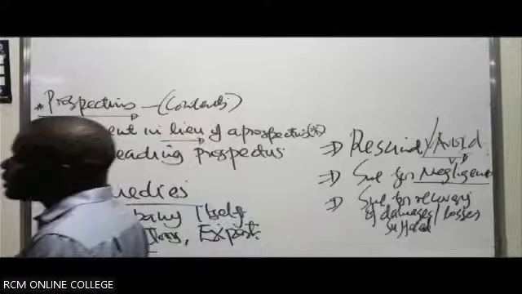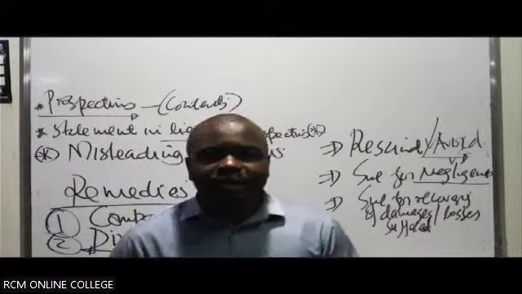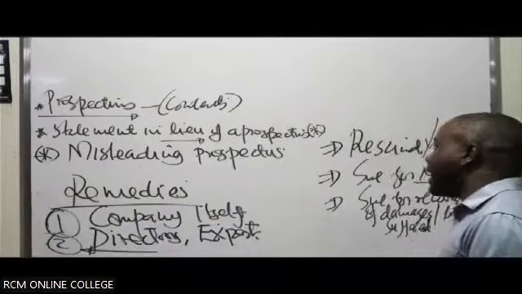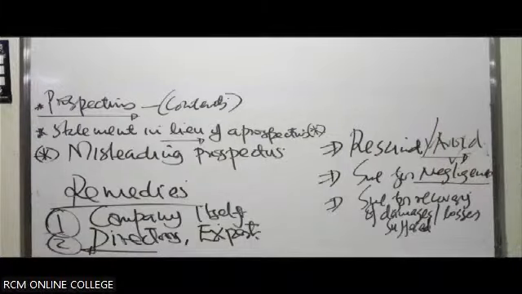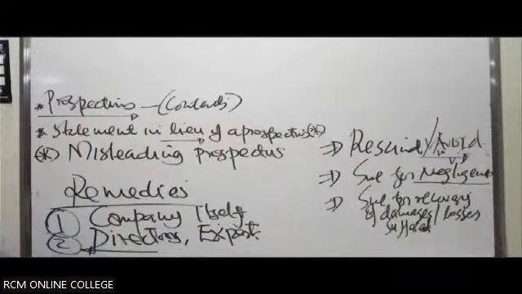Number three, the statement he relied upon was not true or factual about the company, and therefore it convinced him to buy the shares. If he can prove those, then he can avoid the contract of allotment, and they have to give him back his consideration, the price he paid for the shares. You have to give me back my money. I don't want your nonsense. You will basically be shouting at the office of the company, telling them, you people are nonsense, you have to give me back my money.